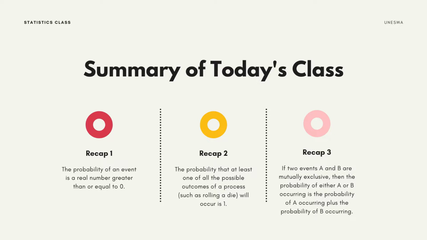That speaks to the probability of any event ever occurring always lying between 0 and 1. And lastly, if 2 events A and B are mutually exclusive, then the probability of either A or B occurring is simply the probability of event A occurring plus the probability of B occurring.